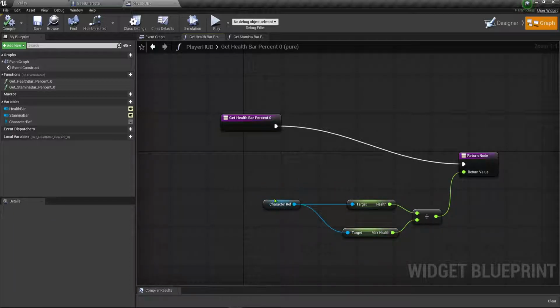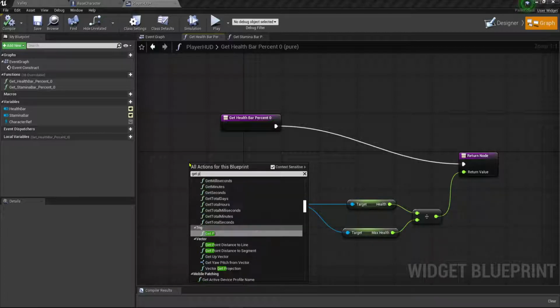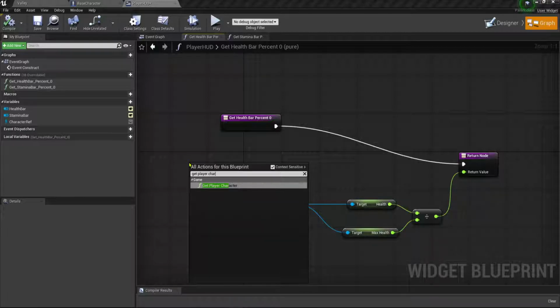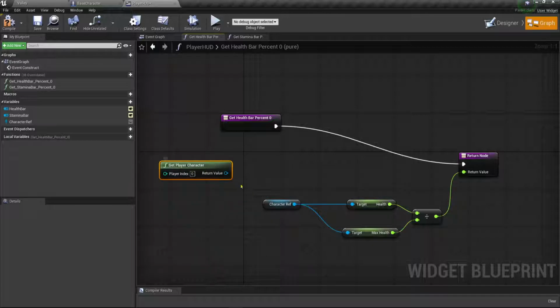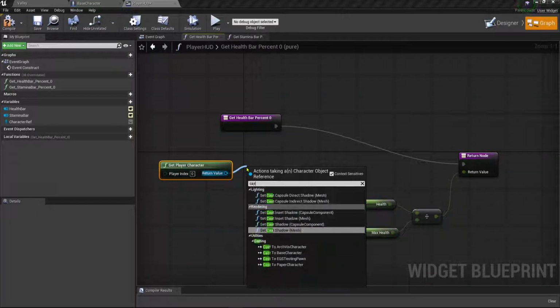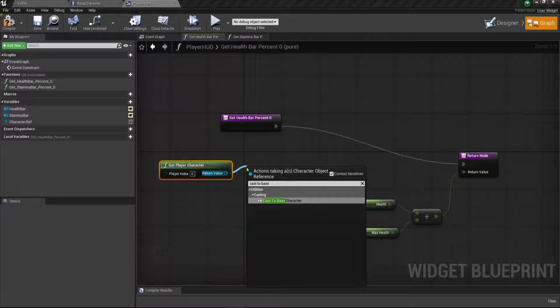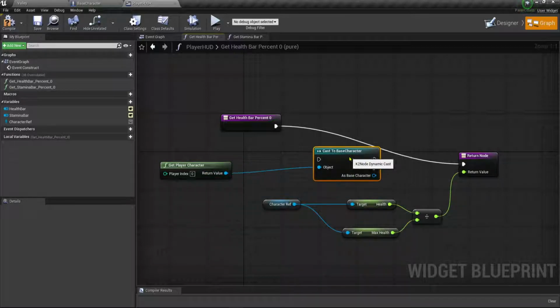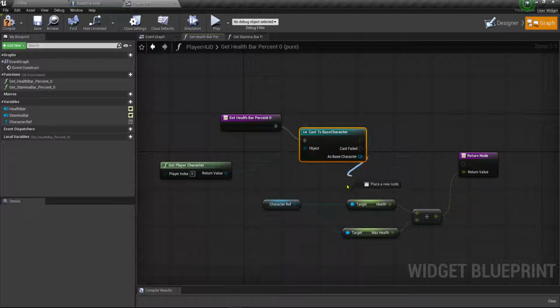One easy way we can fix that, we can just do this. We can say get player character, see if this is going to work, and then we'll cast to base character. And then we'll just plug these in here. And we'll see if this is going to work.